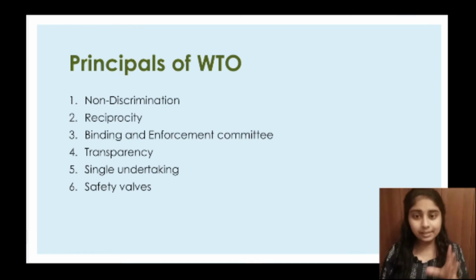That is stated in the MFN rule. One WTO member should not favor another WTO member. There should be no discrimination between them. The rules and regulations for all WTO members should be the same. That is the most favored nation rule.